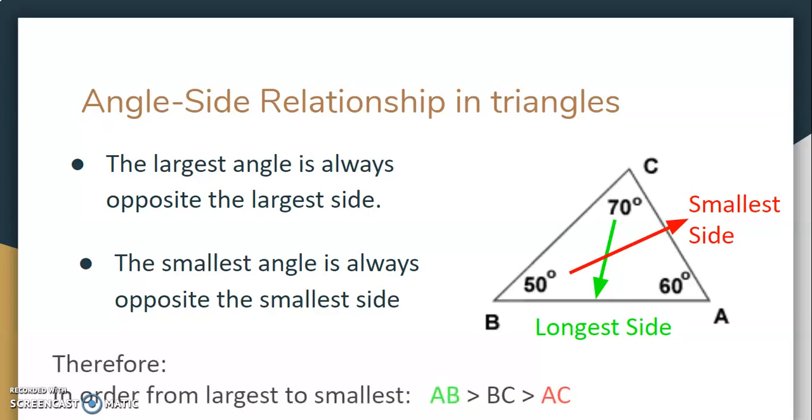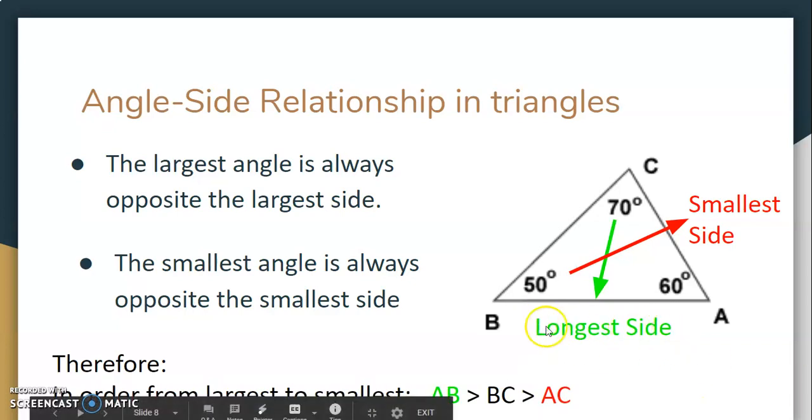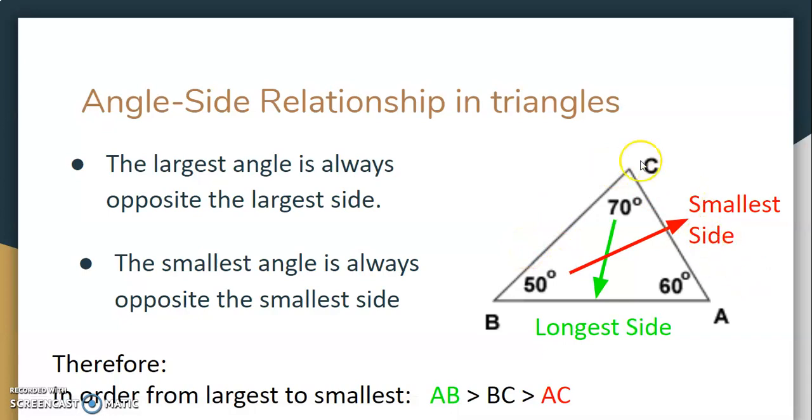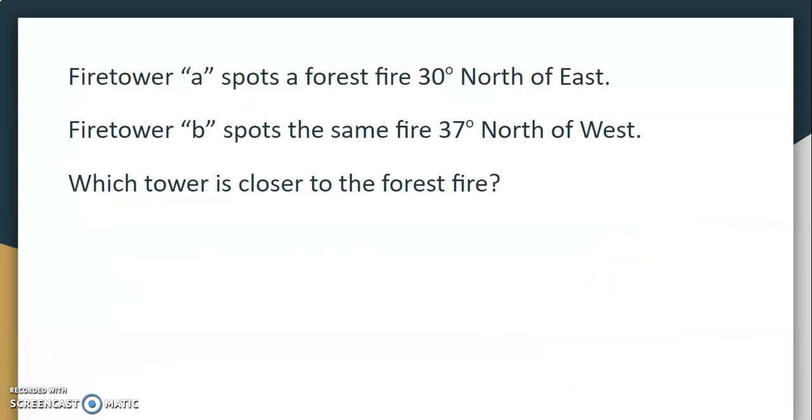If I wanted to rank the sides together, from largest to smallest, I could see that AB here is the longest side, BC, I didn't mention it, but clearly it's in the middle, and then AC is the smallest. Now, how does the angle-side relationship help us? Let's look at a situation.